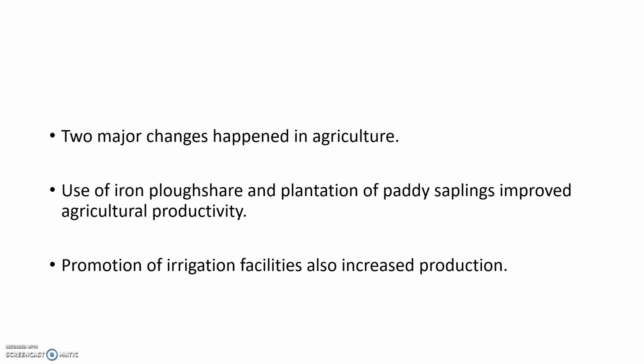Agricultural productivity means they got so much production from agriculture, whatever they cultivated in their lands, pulses, grains, whatever it may be.